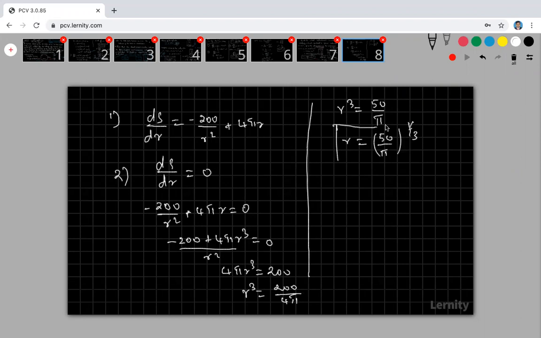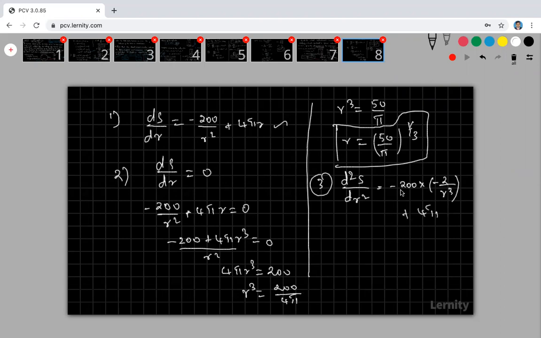Are you okay? Go to the third step. What is my third step? Find d square s by dr square. That means differentiate the first derivative again: minus 200 into, what about my 1 by r square differentiation? Minus 2 by r cube. Plus 4 pi, my r differentiation is 1. So therefore this is minus 2 into 200, that is 400 by r cube plus 4 pi. Now apply r equal to 50 divided by pi the whole power 1 by 3.